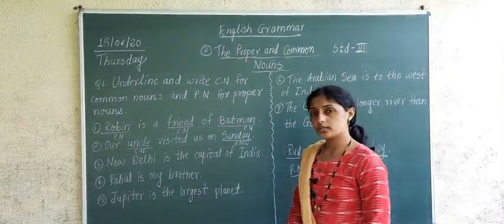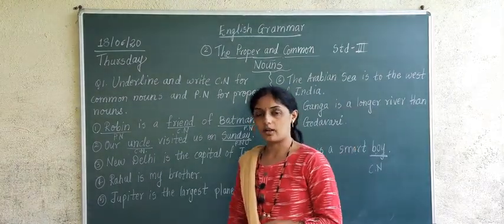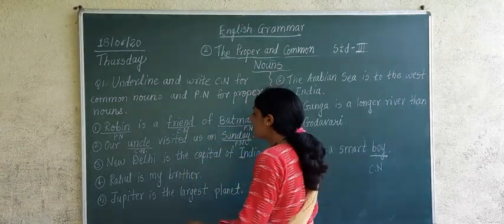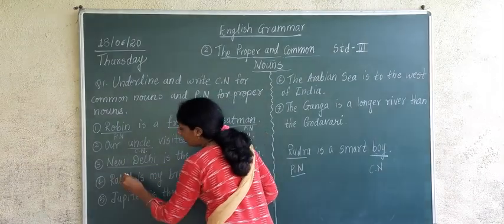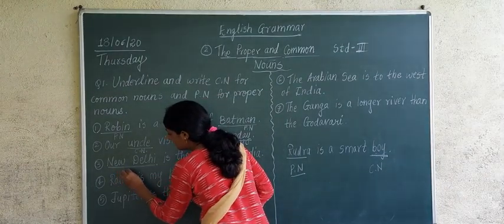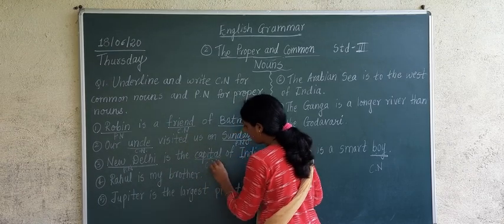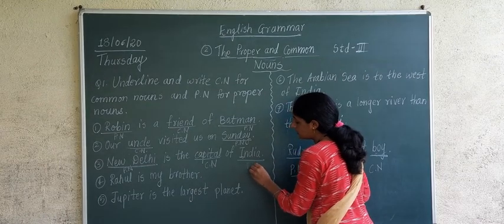Next one, now third example which is given over here is: New Delhi is the capital of India. New Delhi is what? Capital of India. Now there are capitals of many countries. Understood or not? So New Delhi is name of a place. So New Delhi will be proper noun. Capital will be common noun. And India is also name of a country. So India is also proper noun.